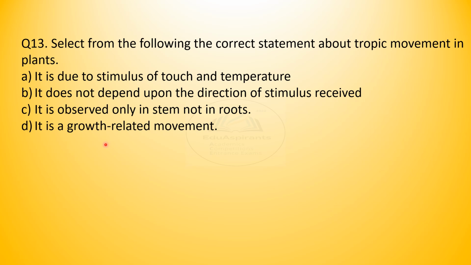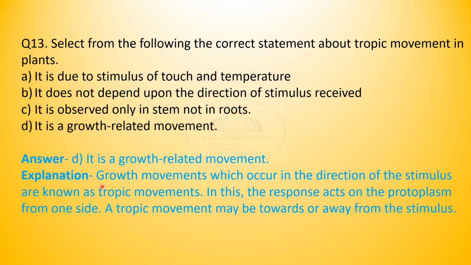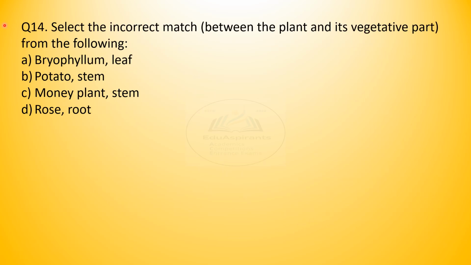So you can check if you are right. Answer is D. It is a growth related movement. Growth movements which occur in the direction of the stimulus are known as trophic movements. In this, the response acts on the protoplasm from one side. A trophic movement may be towards or away from the stimulus.